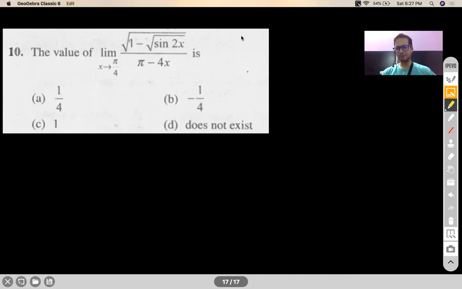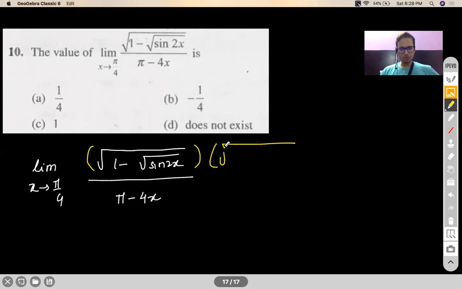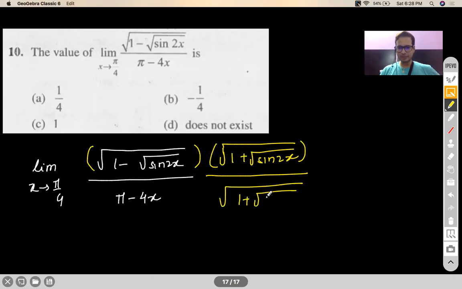Okay, let's discuss this problem. Now, the best way to solve this problem is, first I will rationalize it. So I will multiply and divide with under root of 1 plus sine 2x.